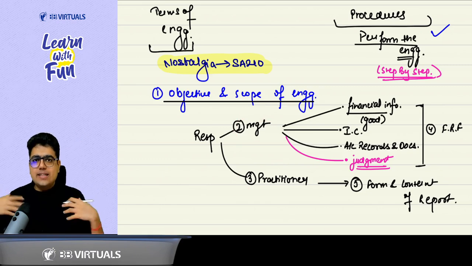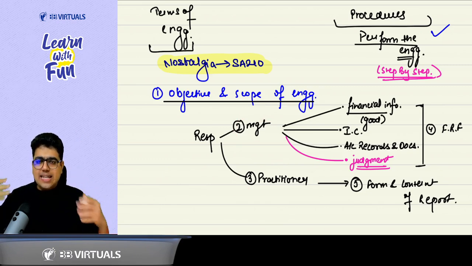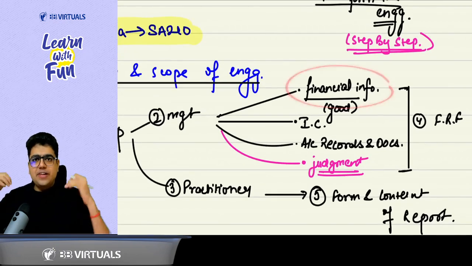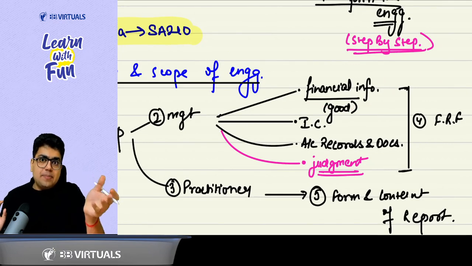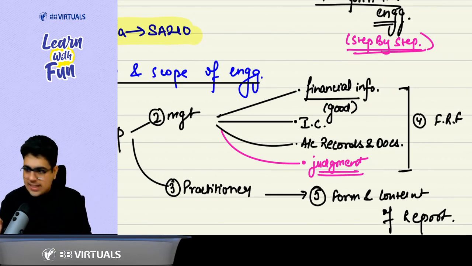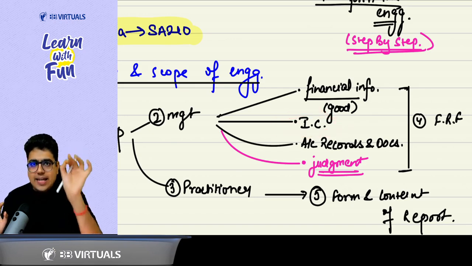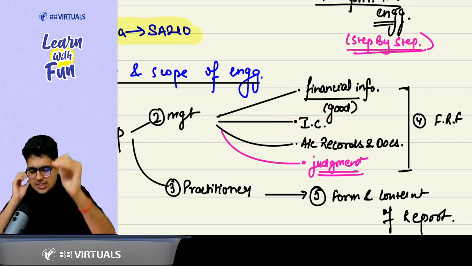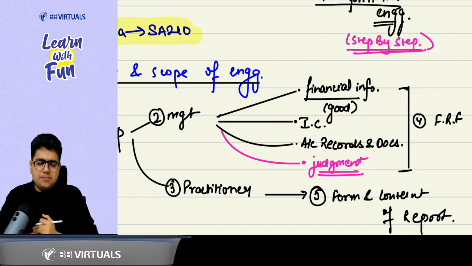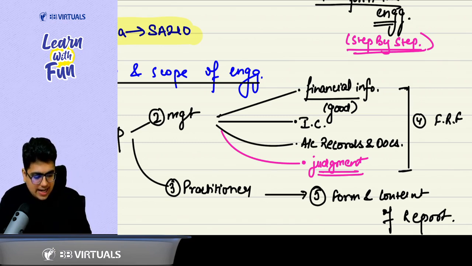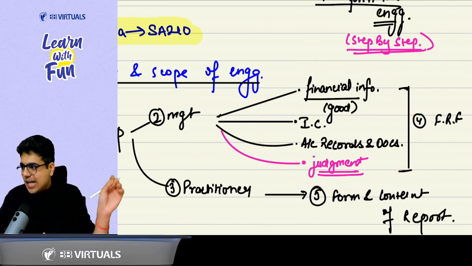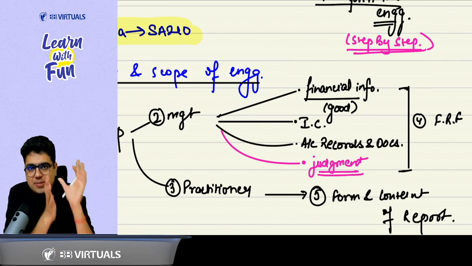Management responsibility is to provide the financial information that the practitioner is required to compile. So how will it do that? It will make sure proper financial information is available, and this financial information is free from material misstatement. So it will have to design, implement and maintain internal control to make sure the financial statements are free from material misstatement. Along with these financial statements, they have to provide the necessary records, documents, information, explanation and judgment. Without judgment, the financial statements will be impossible.